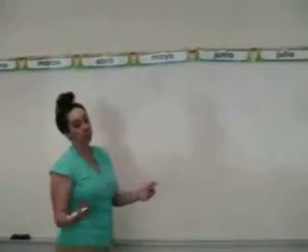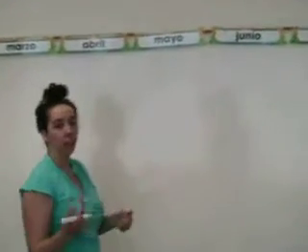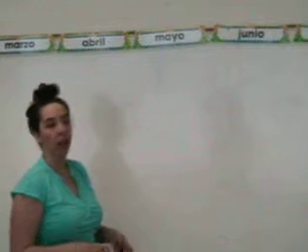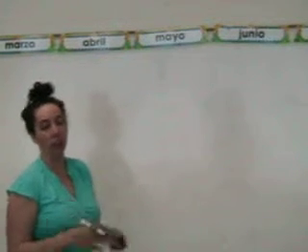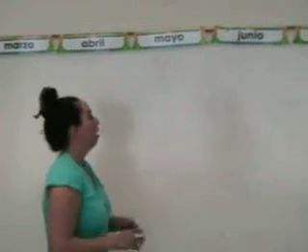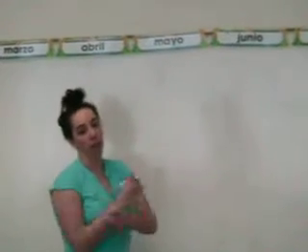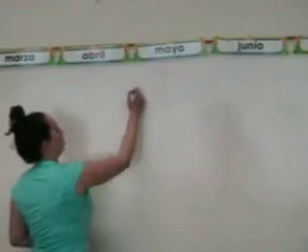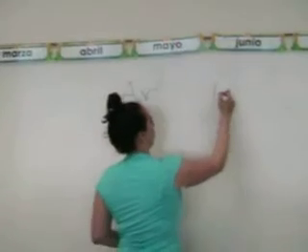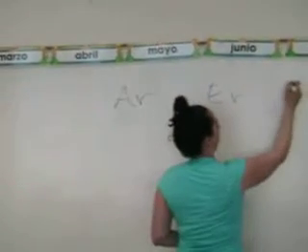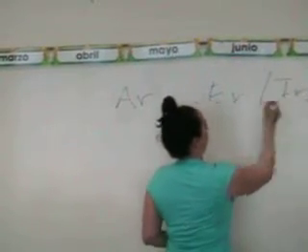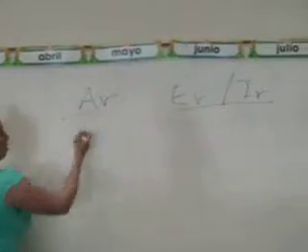Now that we know how to do present tense verbs, which is pretty easy, and if you need to review, you need to go back to YouTube and look up AR, ER, and IR verbs. That'll tell you how to conjugate it in the present tense. Now we're going to learn how to do it in the past tense. So, by now we know some verbs. And now we are just going to learn the past tense.